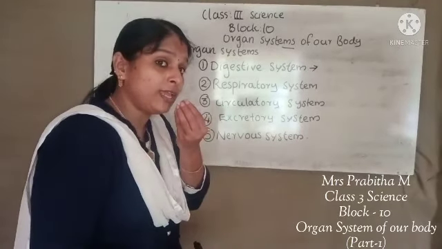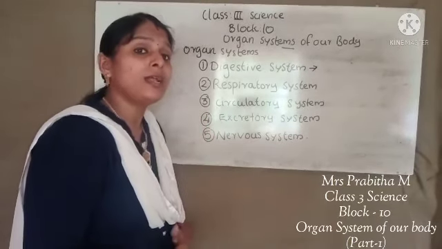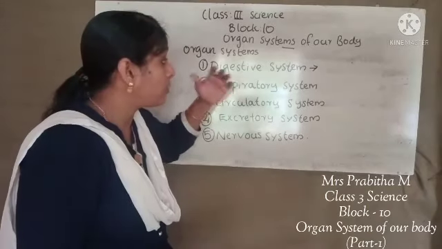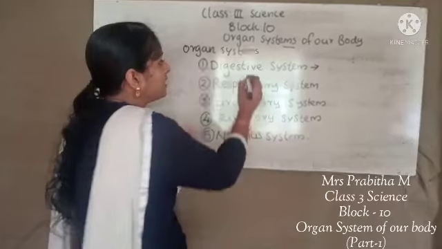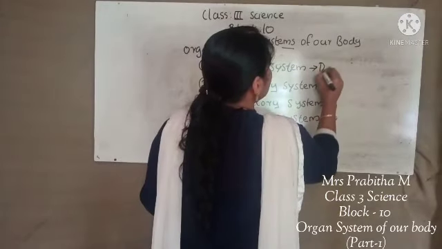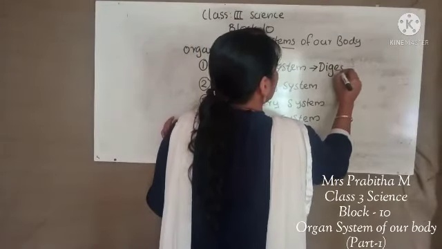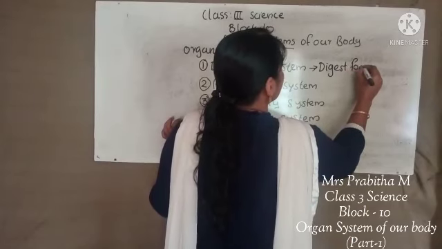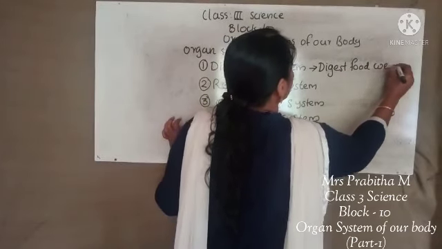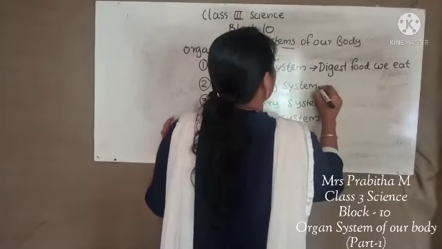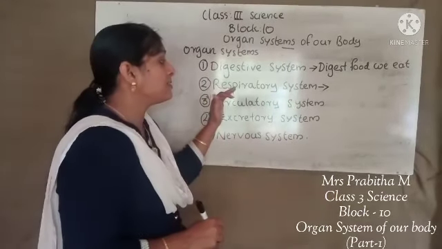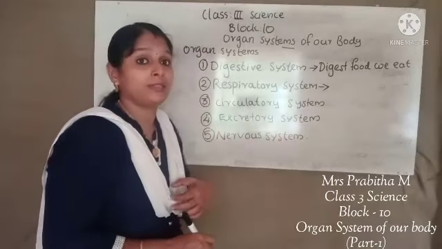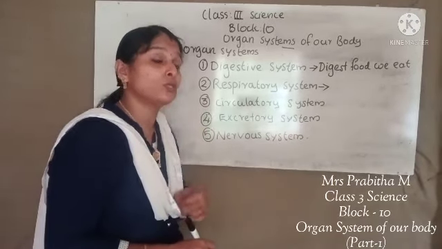The food we eat is digested in our stomach, right? Many organs work together to digest the food we eat. So the digestive system helps to digest the food we eat. That is the function of the digestive system. Then the second one is the respiratory system. The respiratory system helps us to breathe.